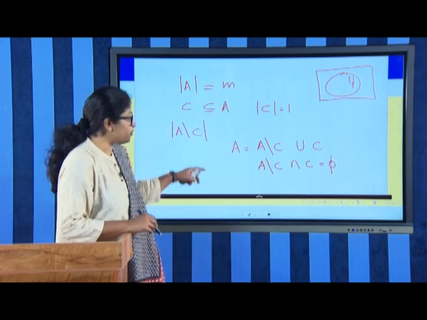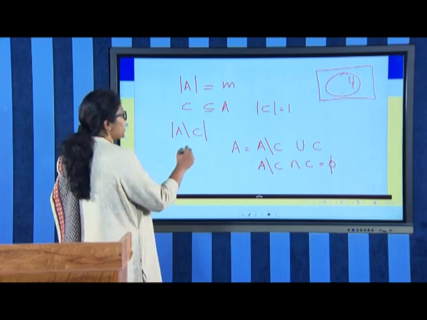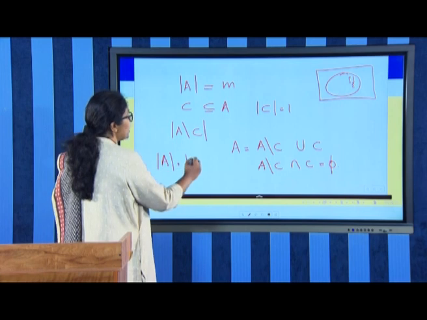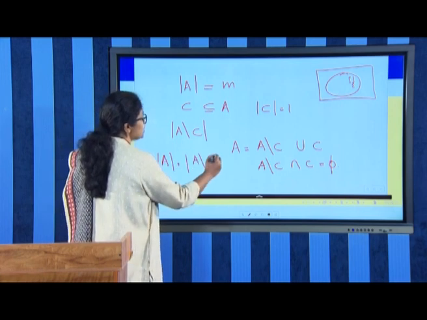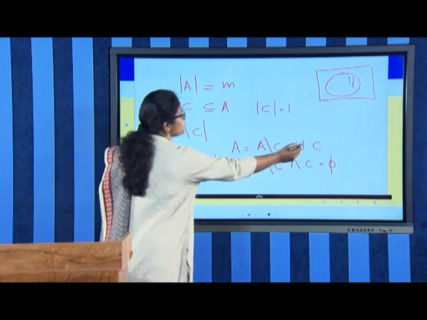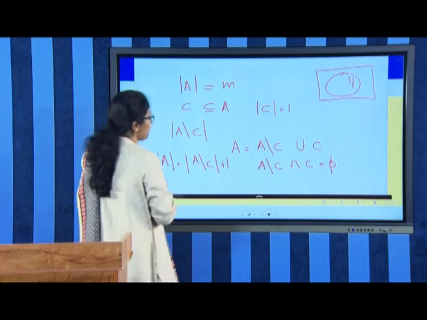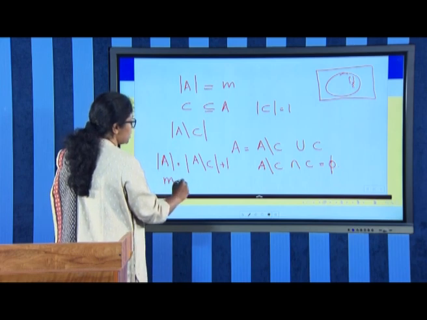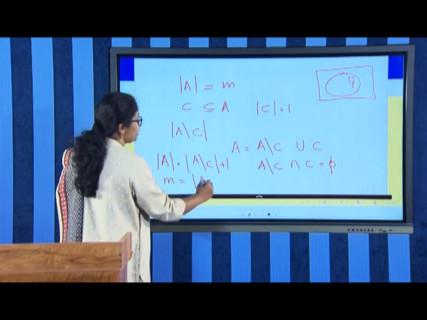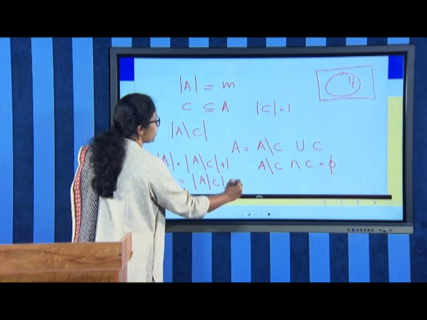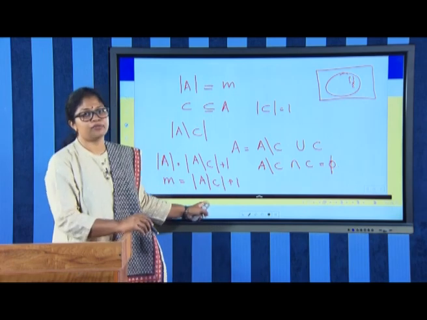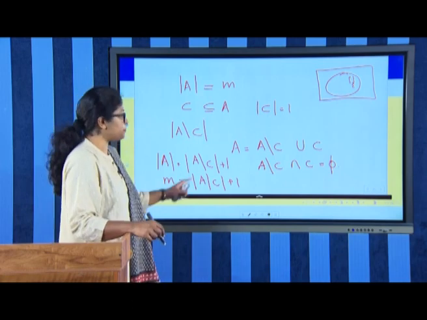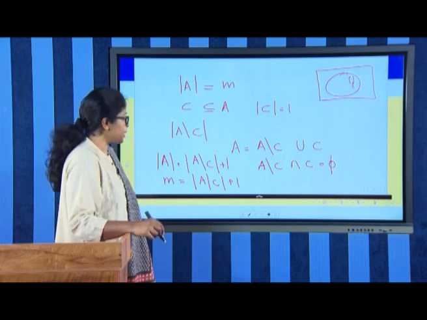Therefore, applying the first part of the theorem, we have cardinality of A is nothing but cardinality of A difference C plus cardinality of C, that is 1, and given cardinality of A is M, therefore, M equals cardinality of A difference C plus 1, and therefore, cardinality of A difference C is M minus 1. So, that completes the second part.